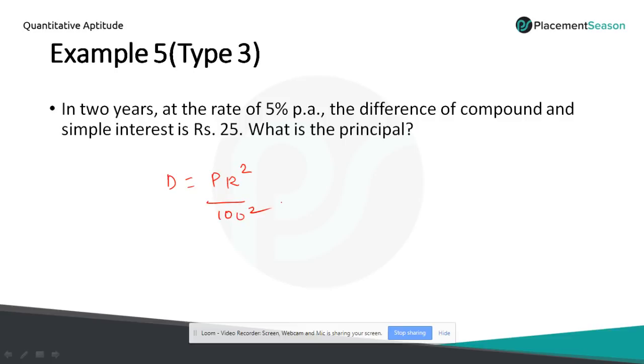So substitute the value in this, you get 25 equal to P into again 25. If you simplify, you will get P value equal to 10%. It will get cancelled directly. Okay. So use the technique and solve this problem quickly.